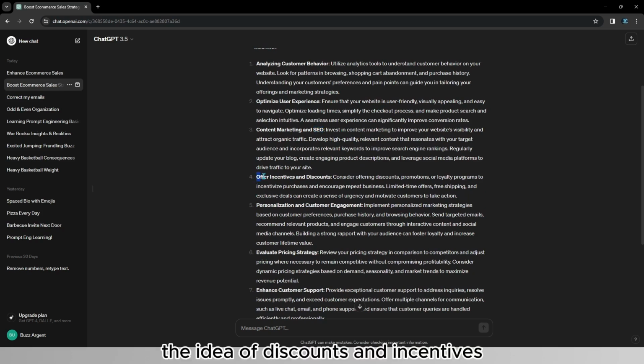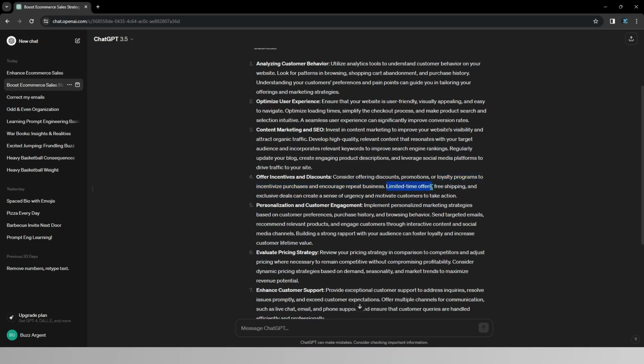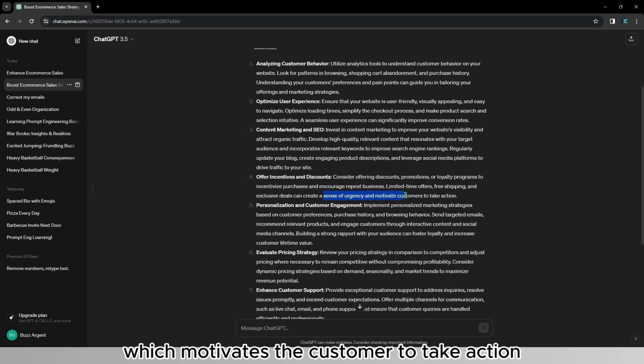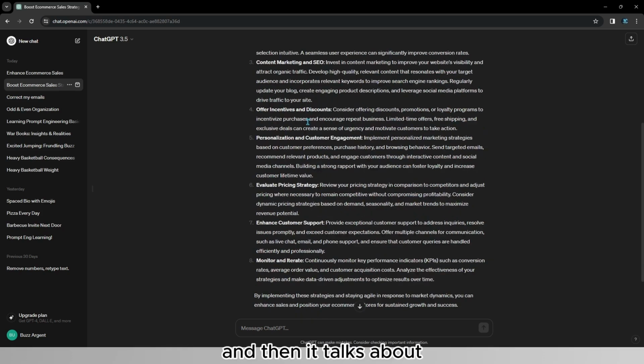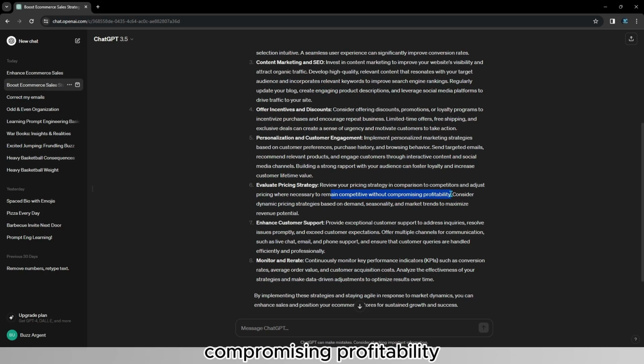Then we have the idea of discounts and incentives to enhance the amount of sales. And it also talks about loyalty programs so that it incentivizes people to buy more. And then it also talks about limited time offers, free shipping and exclusive deals that create a sense of urgency, which motivates the customer to take action. And then it talks about customer engagement. So once again, analytics, review, and personalization. Then reviewing the pricing strategy compared to competitors, but adjusting it to remain competitive without compromising profitability.